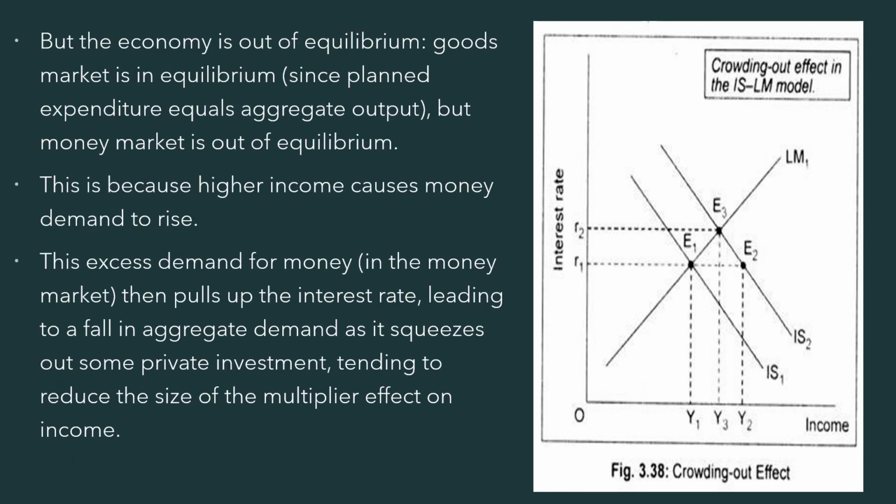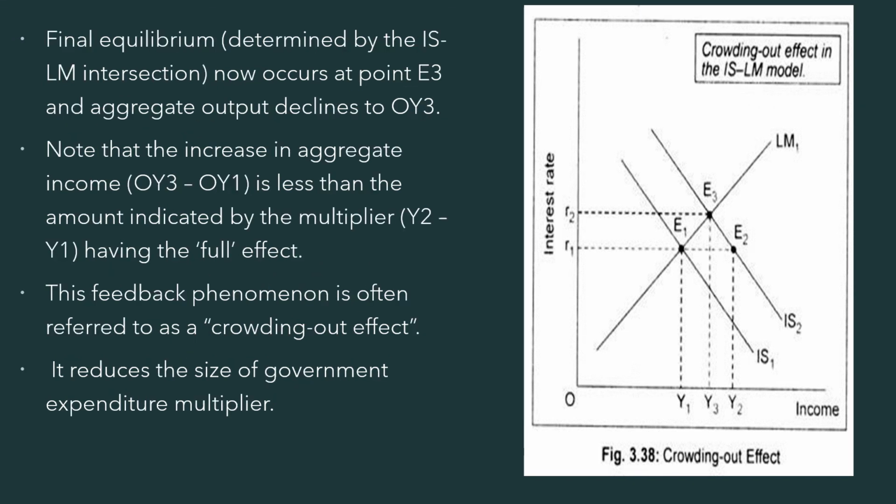But the economy is out of equilibrium. The goods market is in equilibrium, but the money market is out of equilibrium. This is because a higher income causes money demand to rise. This excess demand for money then pulls up the interest rate, leading to a fall in aggregate demand, and it would crowd out some private investment, leading to some effects on the economy. So this will tend to reduce the size of the multiplier effect on income. The final equilibrium now occurs at point E3.